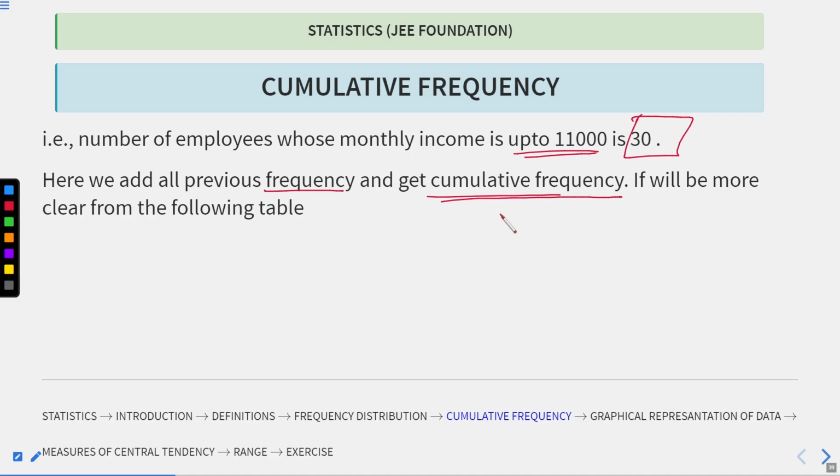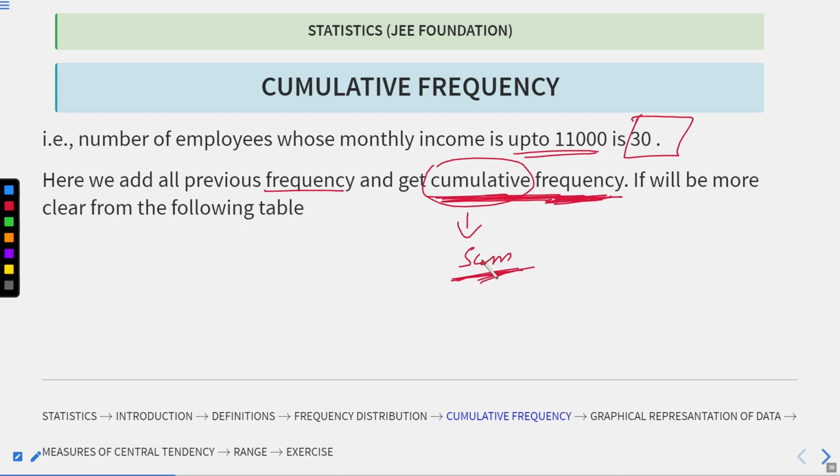We will be discussing this term more. Now you have some idea what cumulative frequency means. Cumulative means the sum. So we will be seeing the sum of frequency and how we do the sum, and we will get more information out of the raw data.